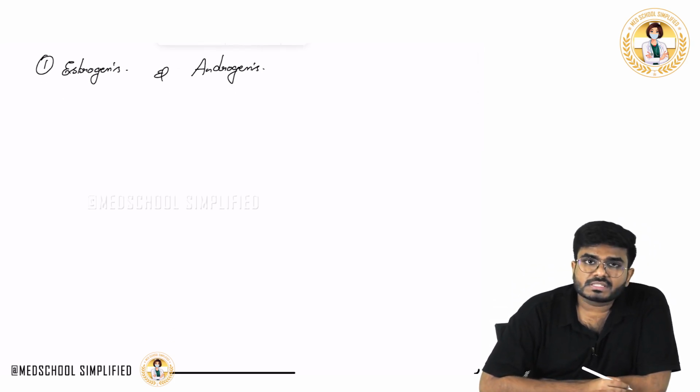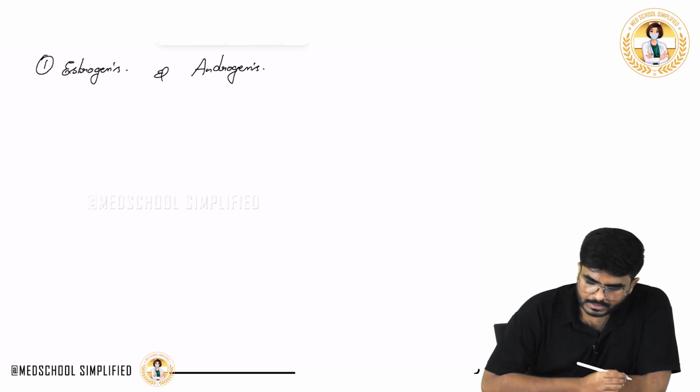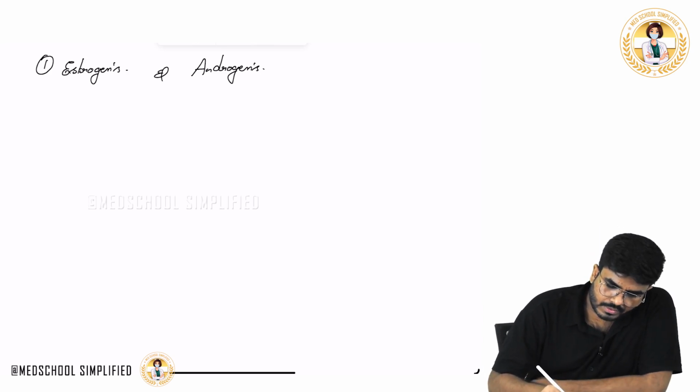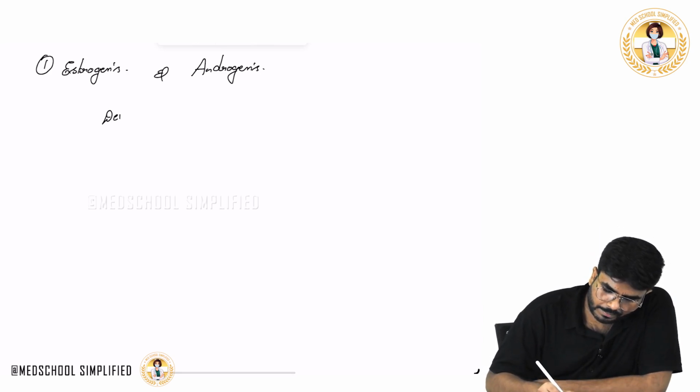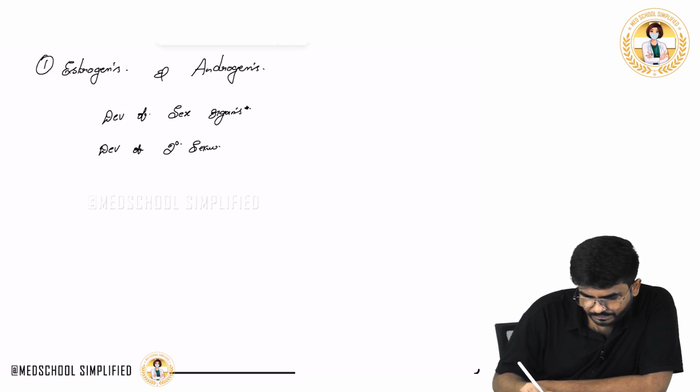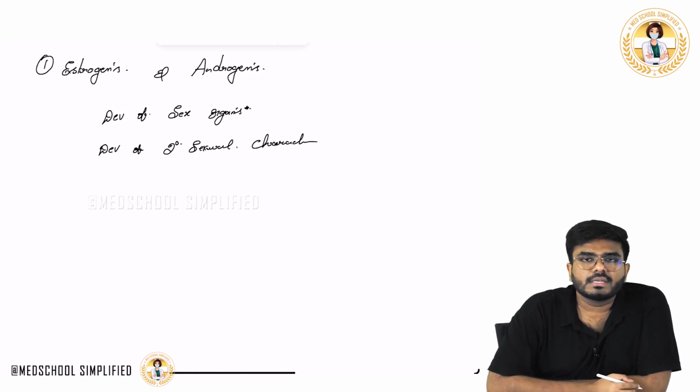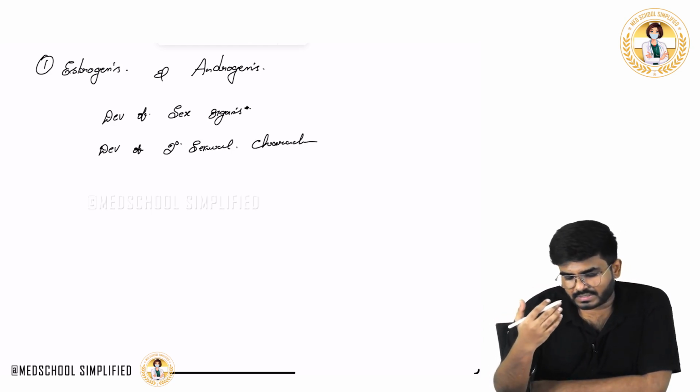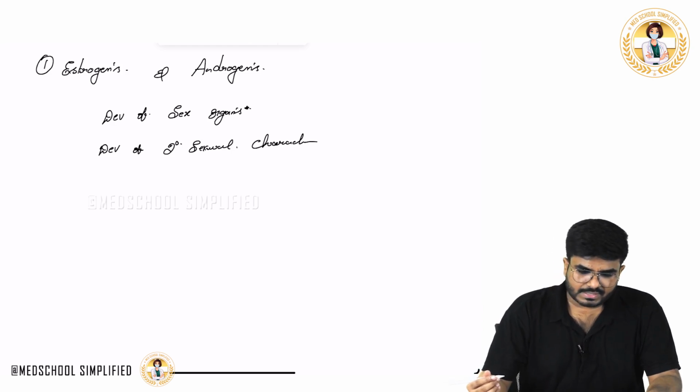So what are the functions of these reproductive hormones? There are many functions which we will discuss in detail, but generally speaking, they help in development of the sex organs, and also help in development of secondary sexual characters, like the axillary hair, the pubic hair, the voice. These are the secondary sexual characters that will be developed because of these sex hormones.